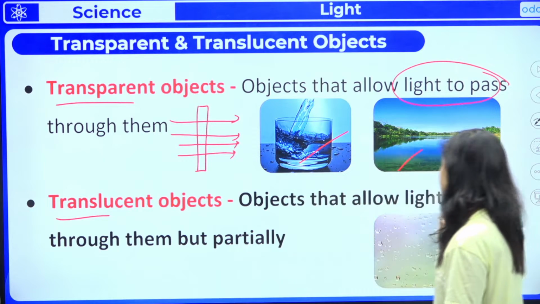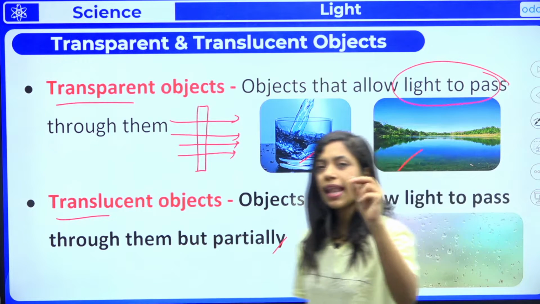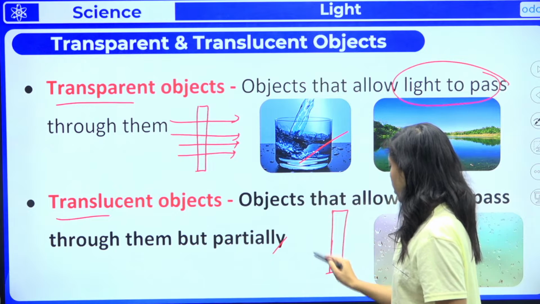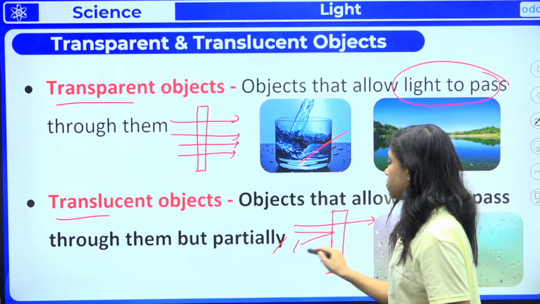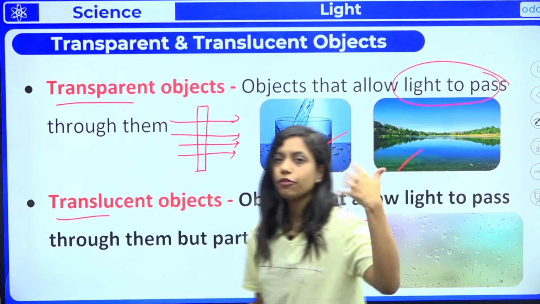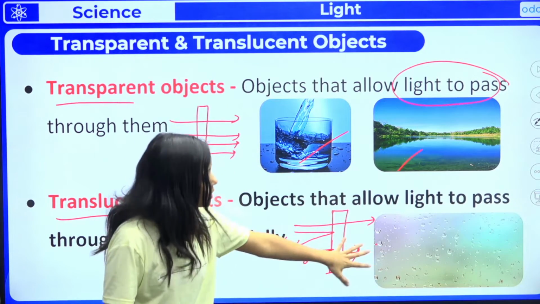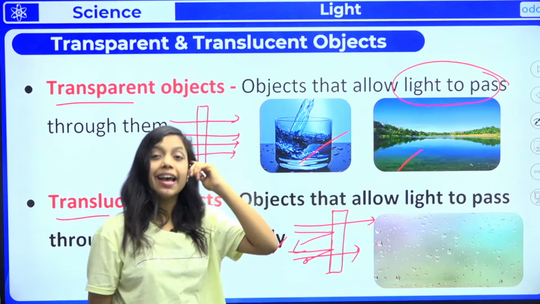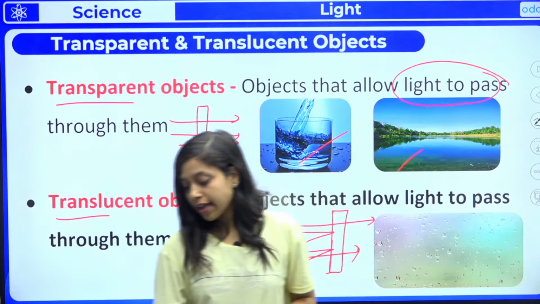Now, what are translucent objects? Objects that allow light to pass through them but only partially. That means only some light rays will pass through them. For example, if this is an object, one light ray will pass, another light ray will not pass and bounces back. Again, only a few of them might pass. It's like 50-50. Some will pass and some will not. For example, a foggy window. Yes, you can see someone standing behind the foggy window but not clearly. But you can see that somebody is standing. And a single tissue paper, wax paper, all these are examples of translucent objects.